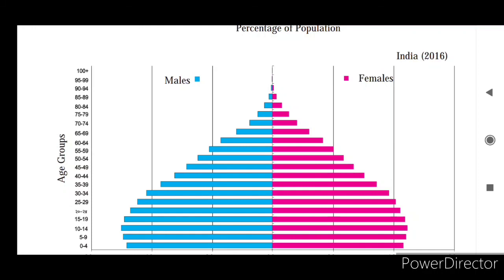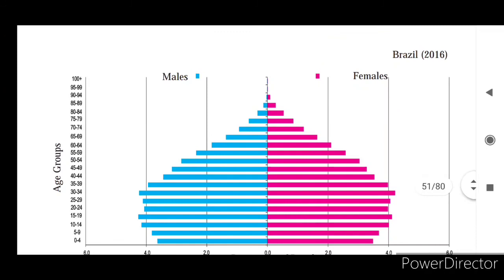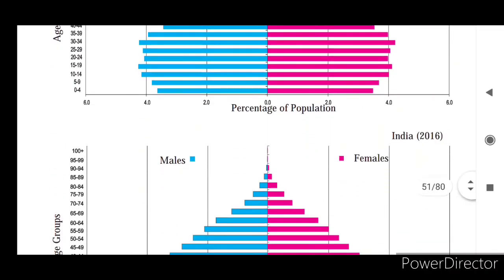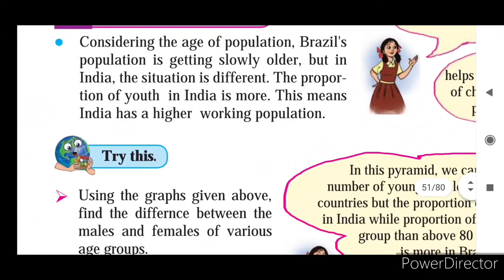The percentage is very less in our country, and here that percentage is more. At 85 to 89, 90 to 94, 80 to 84, the dependent old-aged group is more in Brazil compared to our India, and in our India the young generation is more. This means India has a higher working population.